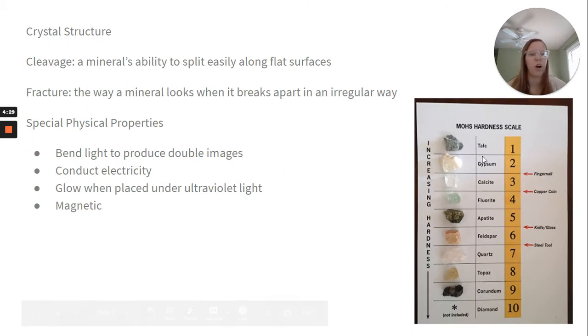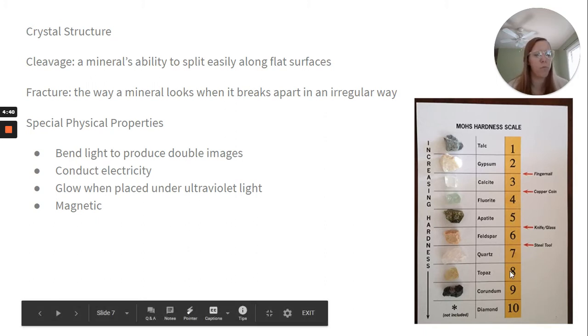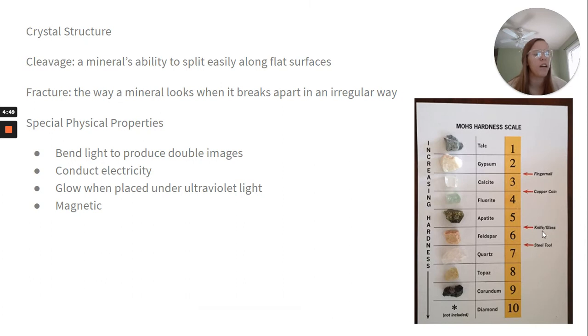So here's an example of Mohs hardness scale. So talc is the softest. Then we have gypsum, calcite, fluorite, apatite, feldspar, quartz, topaz, corundum, diamond, but it's not included in the picture. So you can see where things would fall. So a steel tool is between 6 and 7. A knife or glass falls between 5 and 6. A copper coin is between 3 and 4, and a fingernail is between 2 and 3. So a fingernail is actually pretty soft.